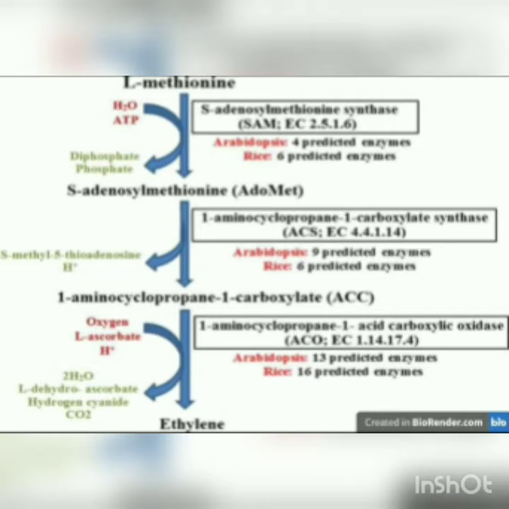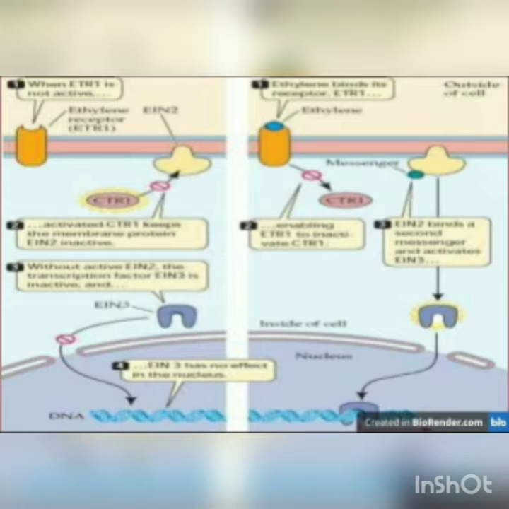In the biosynthesis of ethylene, there are several inhibitors, like AOA and AVG for ACC synthase, that inhibit ethylene synthesis, and ACC oxidase inhibitors as well, while ACC synthase and ACC oxidase also promote ethylene synthesis and fruit ripening. So, after the biosynthesis of ethylene, we will focus on the ethylene signaling pathway.